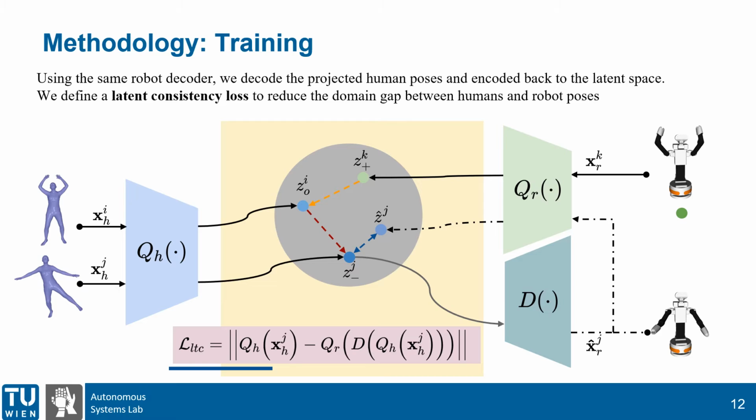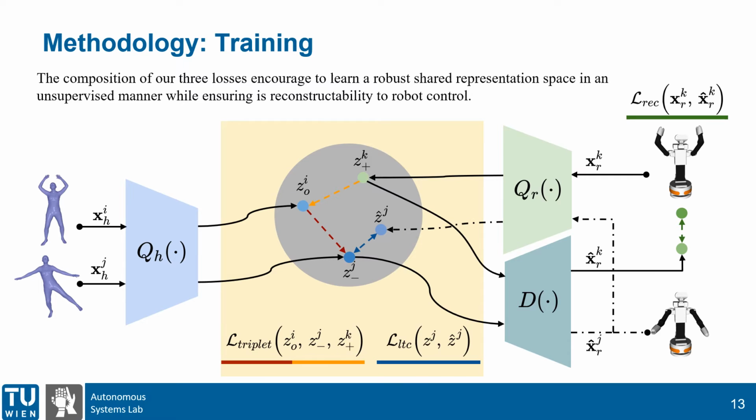But at this point, D, the MLP decoder, has only seen robot data. To encourage the human retargeting to be accurate, we additionally propose a latent consistency loss. Any human pose projecting the latent space is decoded to a robot pose and encoded back to a latent space, optimizing this reconstruction. With this trick, we enforce the consistency of the latent human poses after being decoded to a robot, thus ensuring that we capture the essential information of a human in the robot decoder. The composition of these three losses results essential at the end to build a robot latent space in an unsupervised manner, while ensuring the high quality and smoothness of the retargeting.